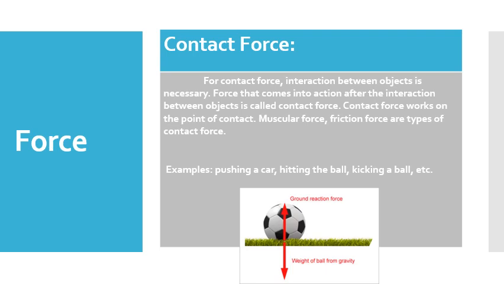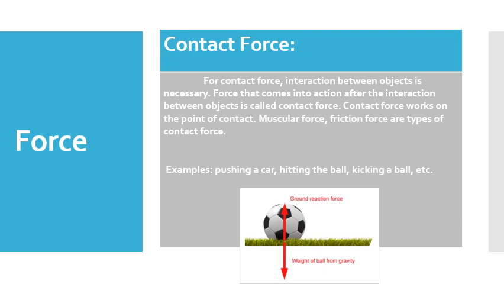Examples: pushing a car, where the wheels and the tires come into contact with each other. Hitting the ball: the ball and the object we use to hit come into contact.